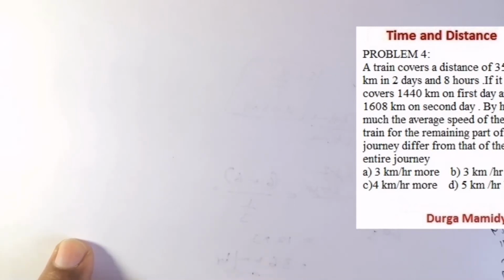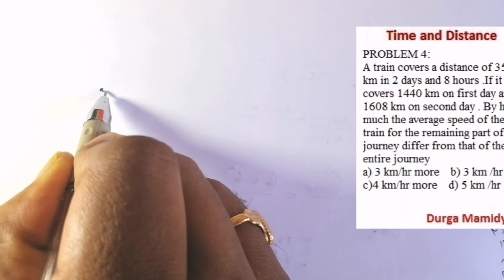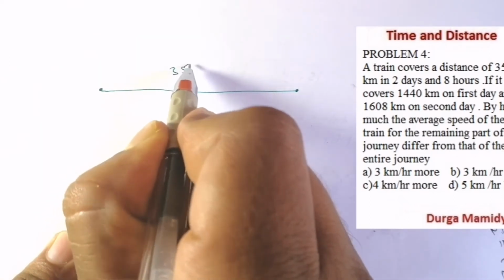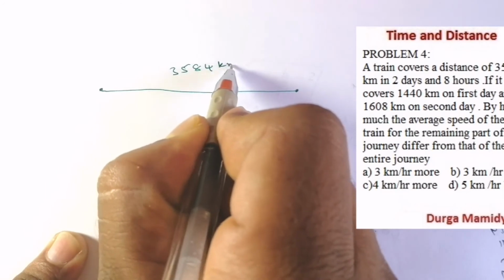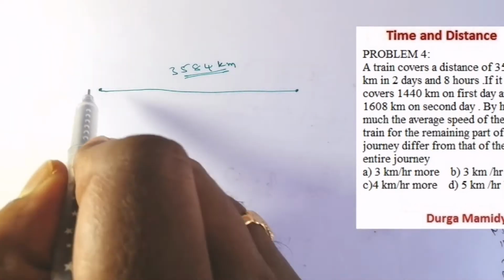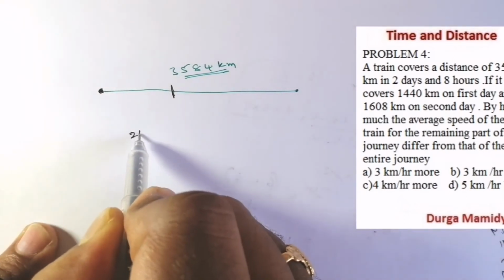Let us do this. So what is the first point he has given? Totally the train has traveled, suppose, the total span. So how many kilometers has it traveled? 3584 kilometers the train has traveled. So here the point is, suppose for the first day. First day means how many hours? 24 hours.